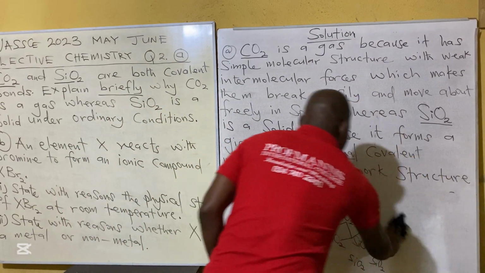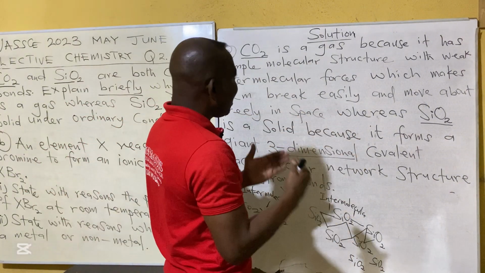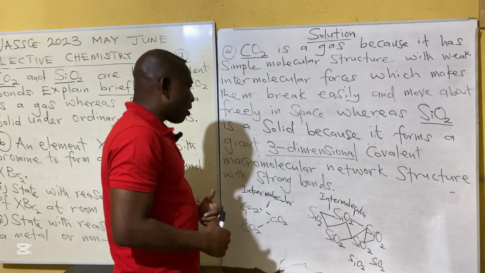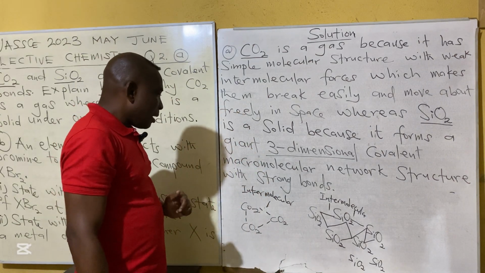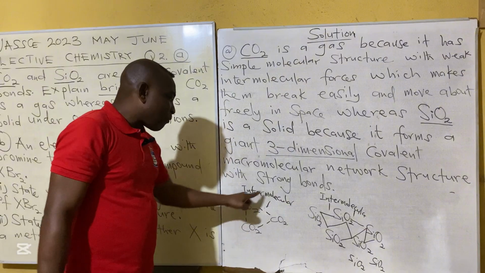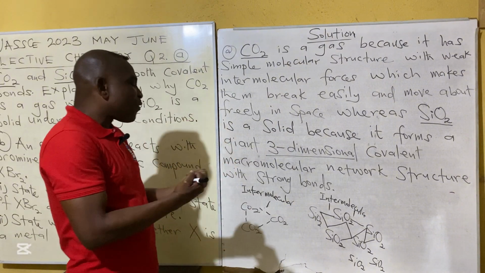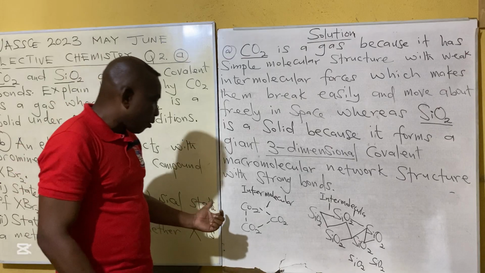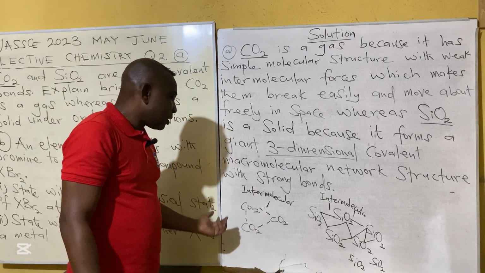Now, carbon dioxide and silicon dioxide are both covalent compounds. Carbon dioxide is a gas because the intermolecular forces that exist between the molecules are very weak, and therefore the molecules break apart easily and move about in space.